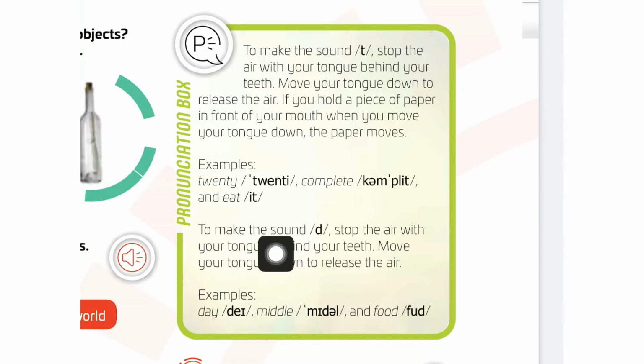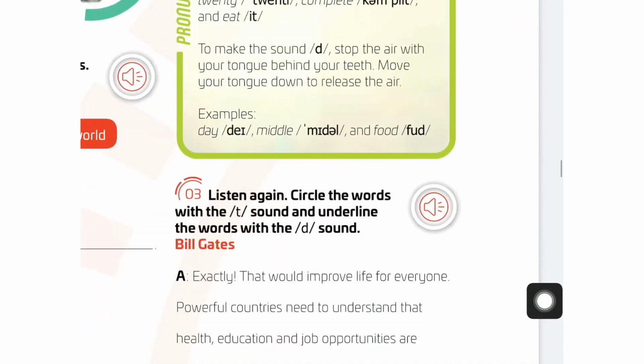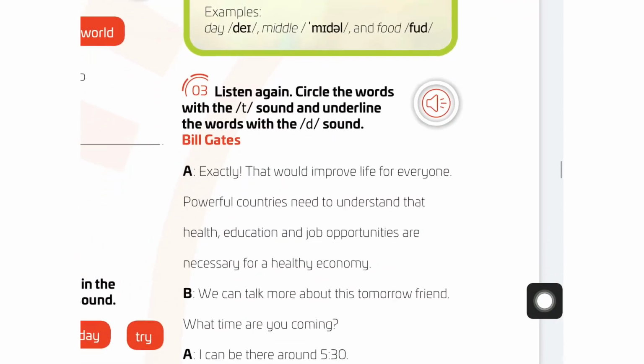So to make the sound D, stop the air with your tongue behind your teeth. Move your tongue down to release the air. Examples: day, middle, and food. Good. Perfect. So we are going to do this.